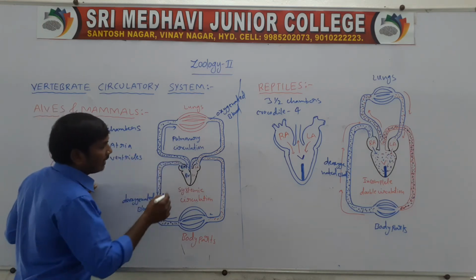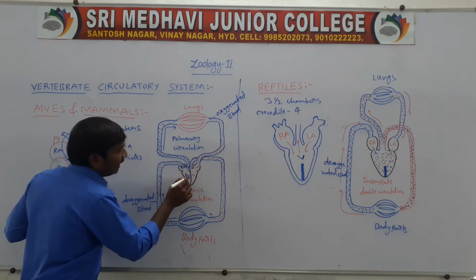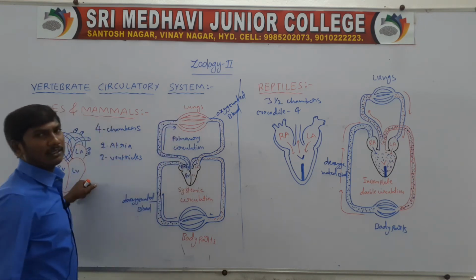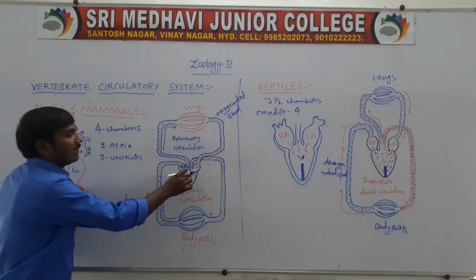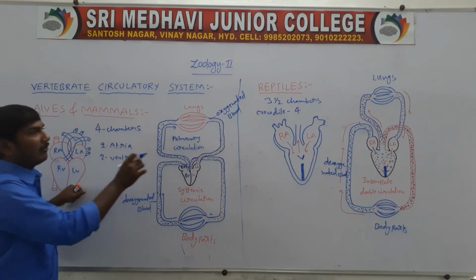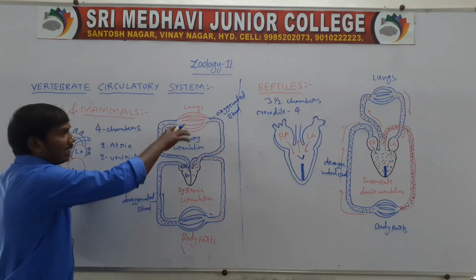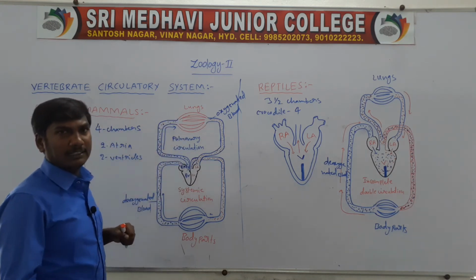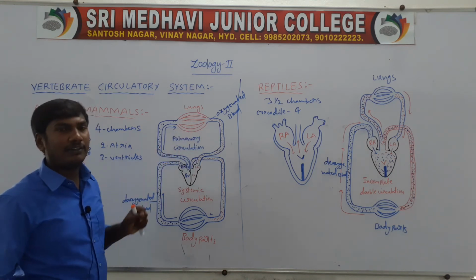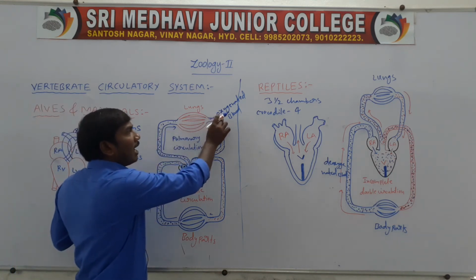The right ventricle sends the deoxygenated blood to the lungs. In the lungs, the blood is purified. That purified blood is the oxygenated blood.